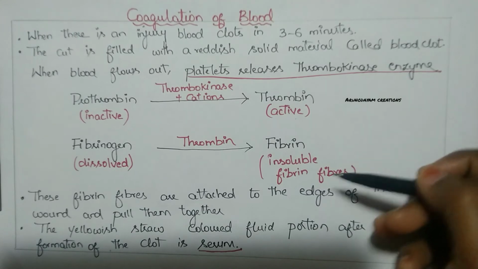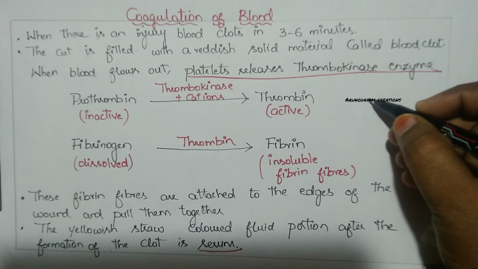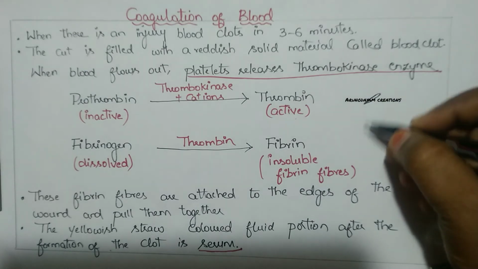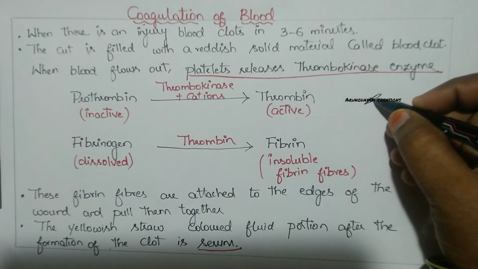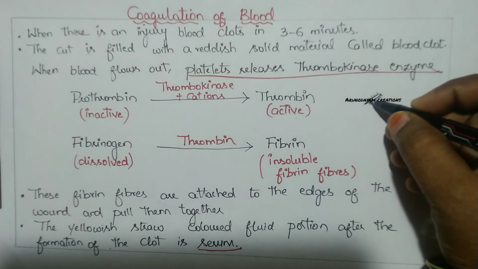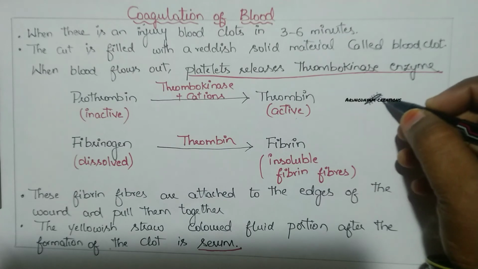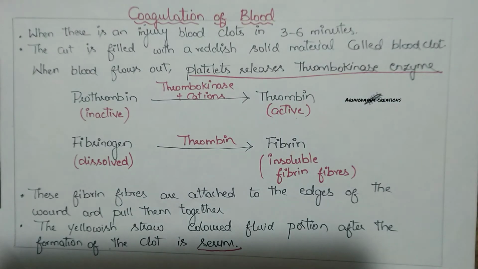So these fibers are attached to the edges of our wound and pull them together. For example, this is our wound. The skin split here. So what happens? The fibrin fibers will arrange at the edges of the wound and pull them together so that the injury is sealed. That's why the bleeding stops. That means the blood clots.